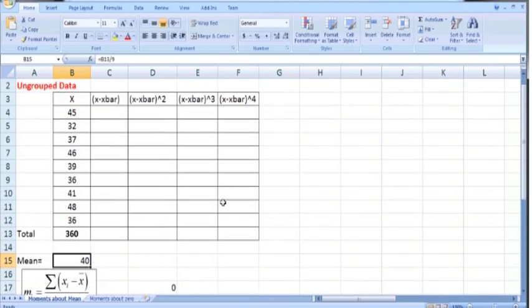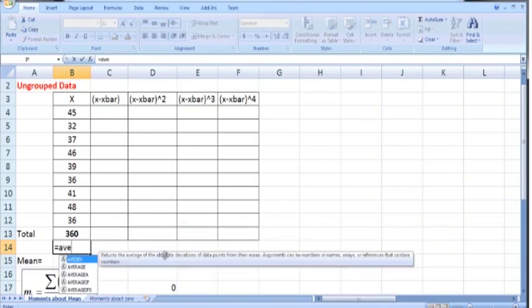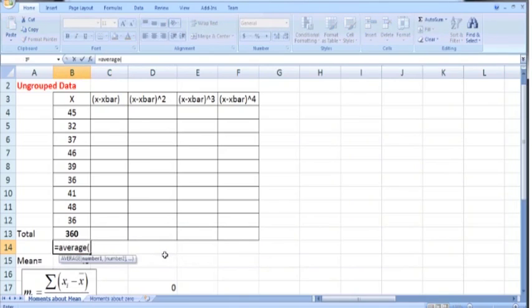So 40 is the mean or the average value. So x bar is 40. Note that we have calculated this mean by using the formula summation x over n. Excel also has a built-in function for calculating the mean or average value. In order to calculate the mean, the formula is AVERAGE.